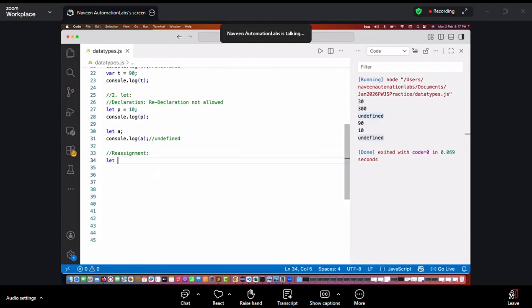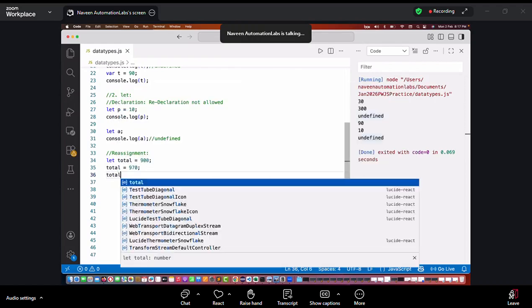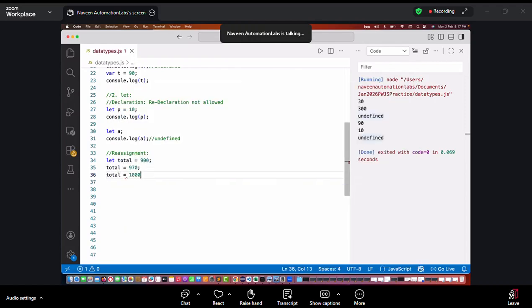Let's try that. I'm writing your total billing amount is, let's see, 900, for example. I want to change it again, reassign. Total is equal to, let's see, 970. Yes, of course. This should be allowed and it's absolutely fine. Again, after a few lines of code, I say, okay, no, total bill amount is 1000.